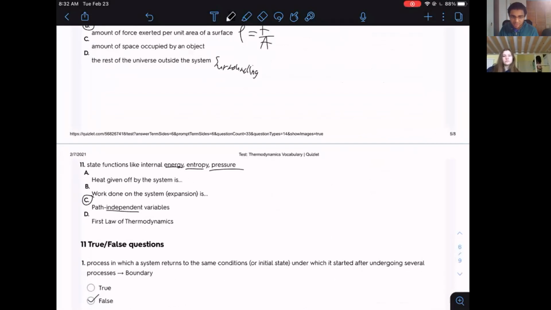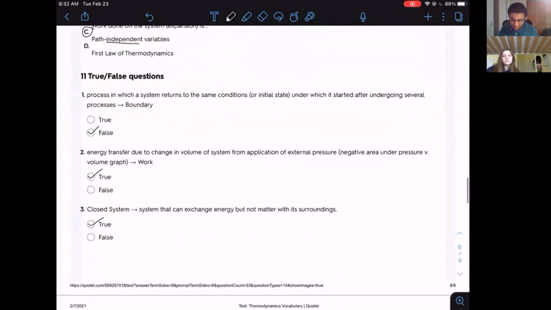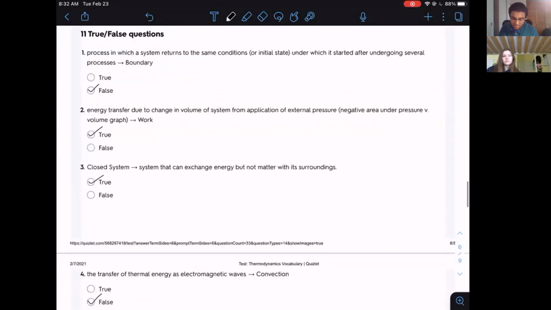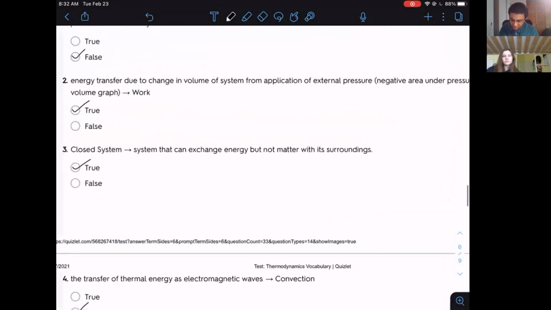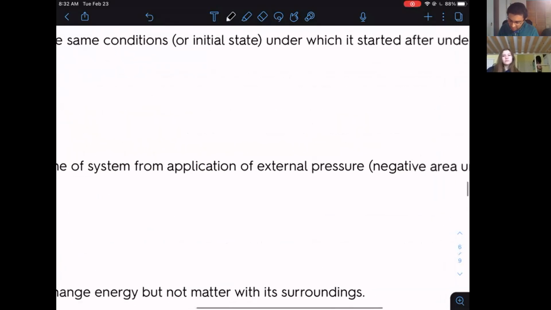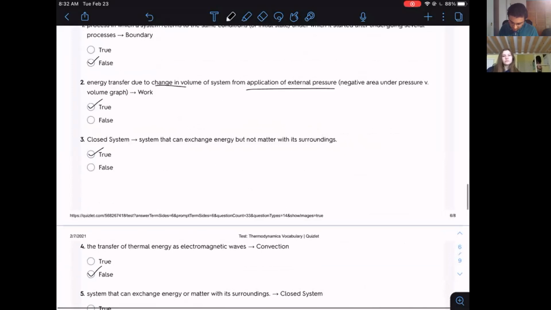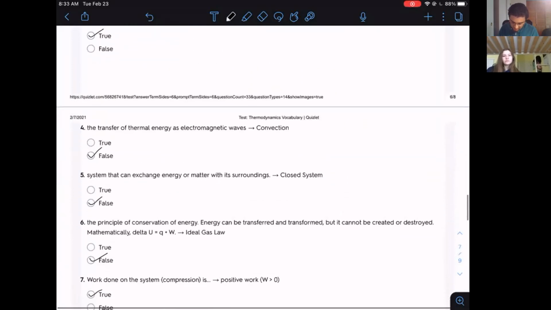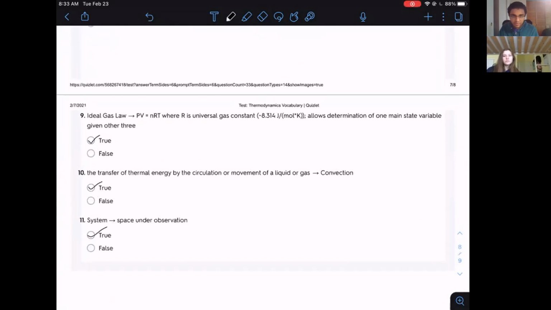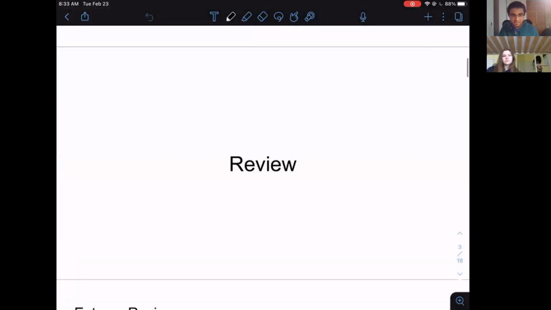So we're going to be releasing the Quizlet to this so you guys can look at this in a lot more detail. These are the true false questions. They're pretty easy questions. Usually the false ones are mainly due to random pairings. The true ones are important, like remember that pressure times the change in volume is the work, due to an application of external pressure. We're not going to go into much detail on these true and false questions. You guys can check these out in the vocabulary activity afterwards. But let's move on to the next thing we have planned.